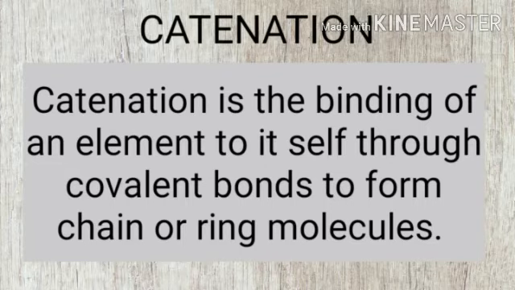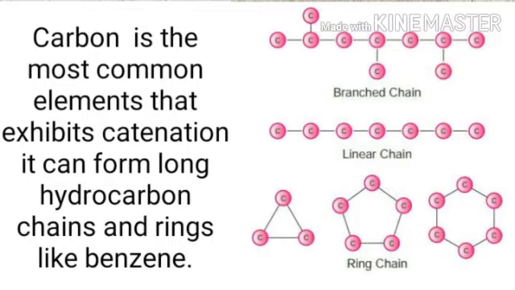Okay, first one is catenation. Catenation is the binding of an element to itself through covalent bonds to form chain or ring molecules. For example, carbon is the most common element that exhibits catenation. It can form long hydrocarbon chains and rings like benzene.